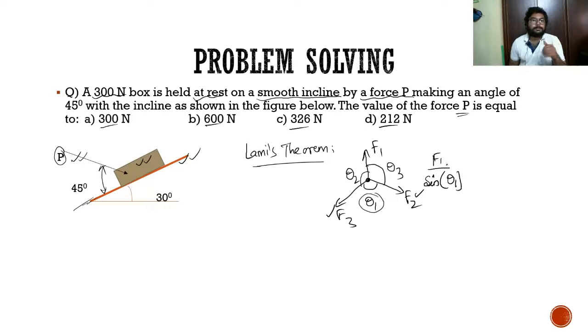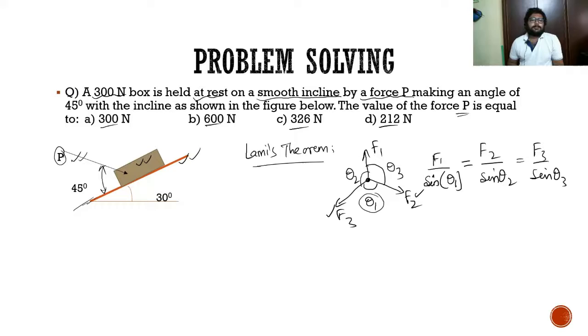Any force you take, in that way F2 by sine theta 2 equals F3 by sine theta 3. This we will apply here. For that, two things need to be satisfied: one, only three forces are there; two, there is an equilibrium condition.